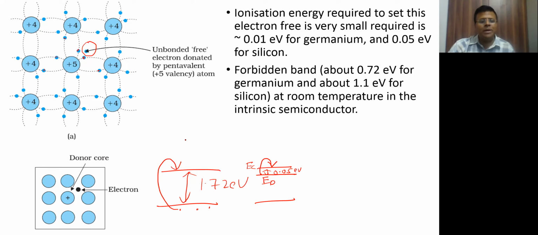What is forbidden band? Forbidden band is only energy band. Forbidden band is this only. ये जो आप देख रहे हो ना 1.72 electron volt, इसको ही बोलते हैं forbidden band. It is a group of energy levels where you cannot have any electron because वहां पे कोई energy level exist ही नहीं करता. There are discrete energy levels ना. So this entire region is called forbidden band, where you cannot have electrons because there are no allowed energy levels in this region. All right, Mohit? So forbidden band, energy band, all these have the same meaning.